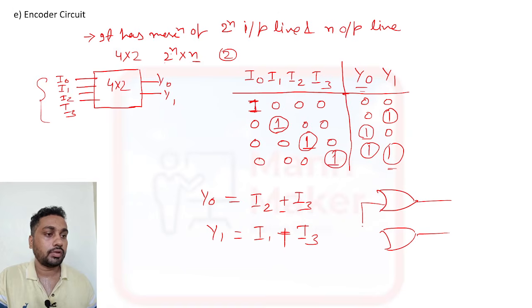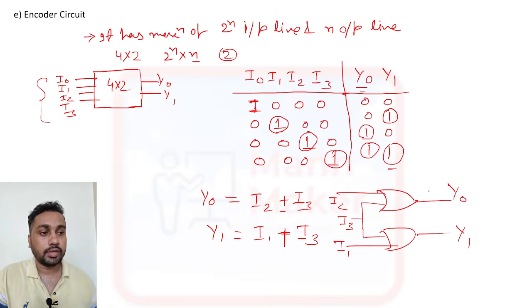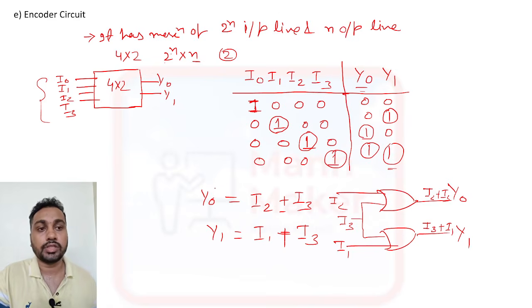Here we have a common input, that is your I3. And we have I2 and we have I1. This is your Y0. This is your Y1. So here you can get I2 plus I3 and here you will get I3 plus I1. This is the logic diagram. So using this expression you can design your diagram.